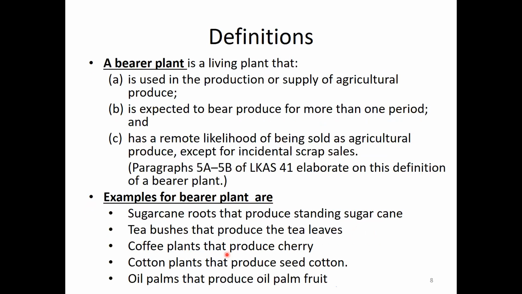Bearer plant. As I explained to you, the plants giving you fruits or something like that. A bearer plant is a living plant.